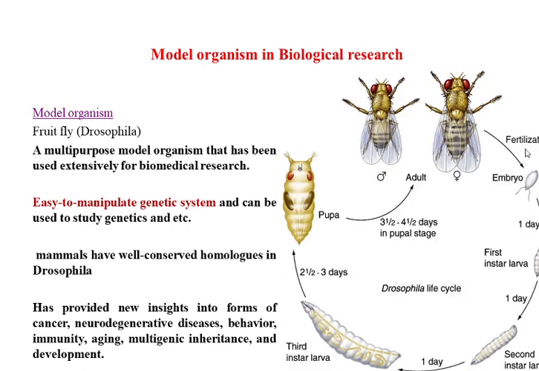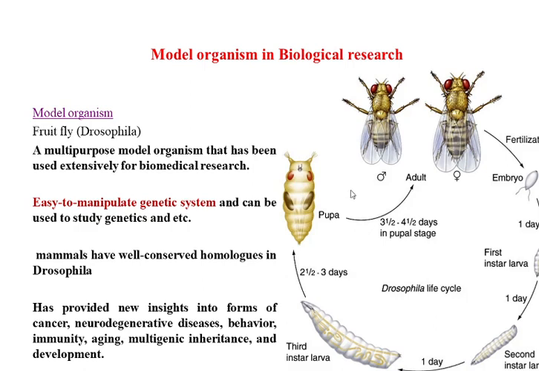They copulate, they fertilize, they lay eggs. At the first day, 24 hours, the first instar larva comes out of it. Then it develops, it undergoes a process of molting, two moltings, then it gets converted into the second instar larva. Again in 24 hours, the third instar larva, which is a freely moving larva, looks for a proper place to form a puparium. So in three days, it gets into the next developmental stage, the pupa, which is non-motile. The transformation is carried out inside this puparium, and the adult emerges out of it.